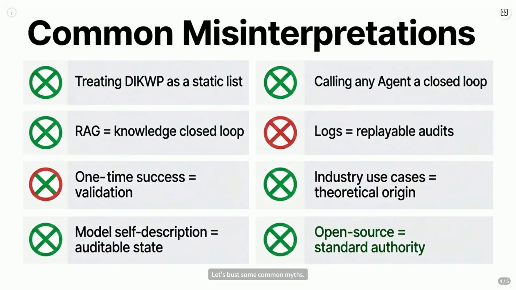Let's bust some common myths. You'd be surprised how many get this wrong. Myth 1, DIKWP is just a list of 5 concepts. Nope, it's about the operational chain connecting them. Myth 2, any agent that plans tasks is a closed loop. Often they lack proper purpose, semantics, or replayability. Myth 3, RAG equals knowledge governance. RAG helps access knowledge, but doesn't automatically mean you can trace, audit, or manage it properly.